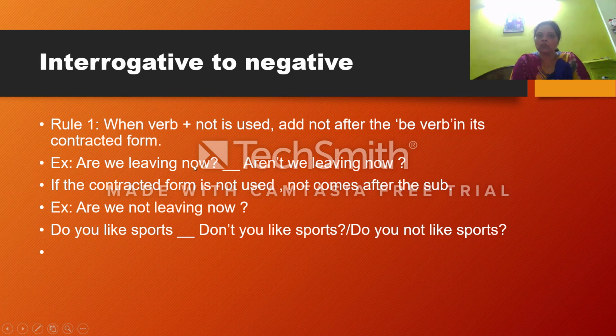While it is used in short form, not is used before the subject. But here it is not in contracted form, so not is used after the subject. Is that clear? Here before the subject, second one is after the subject.